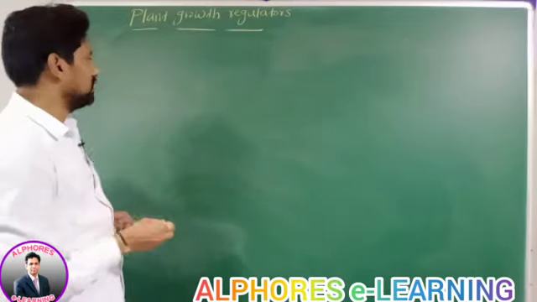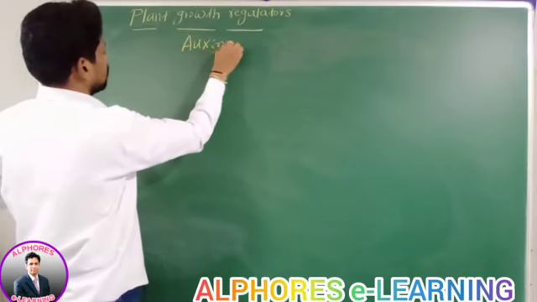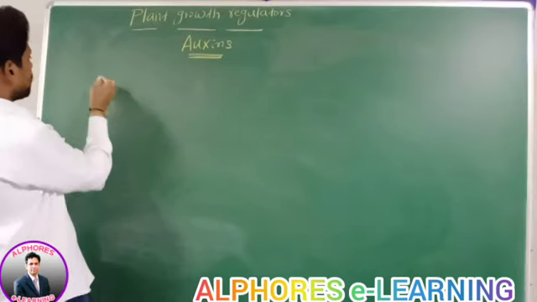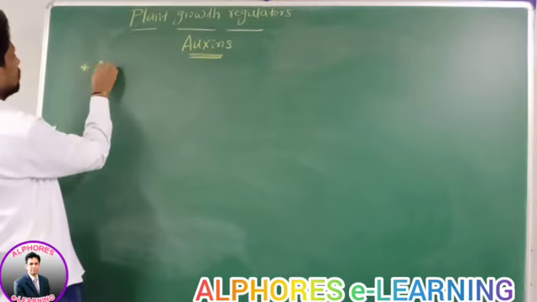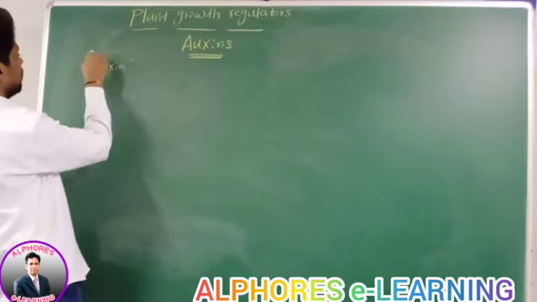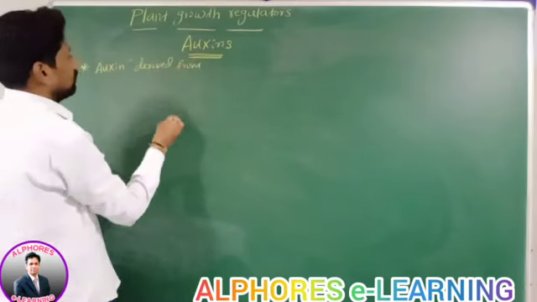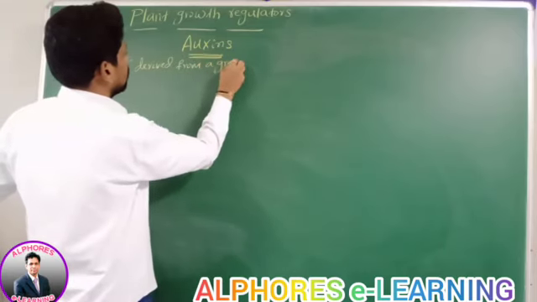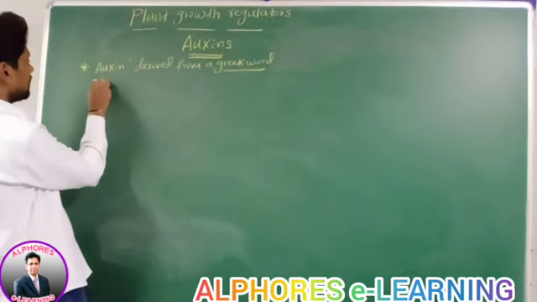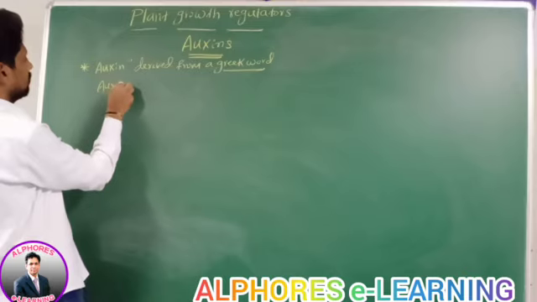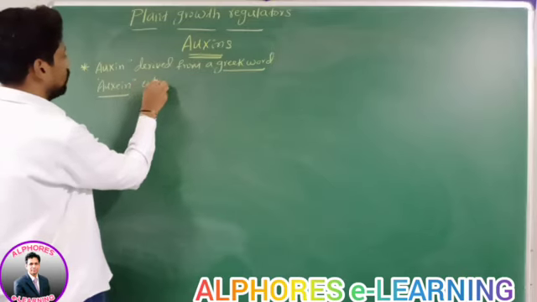Go for the first phytohormone, that is auxins. This word auxin is derived from a Greek word. What is that Greek word? Auxin. What is the meaning of this auxin? Which means to grow.